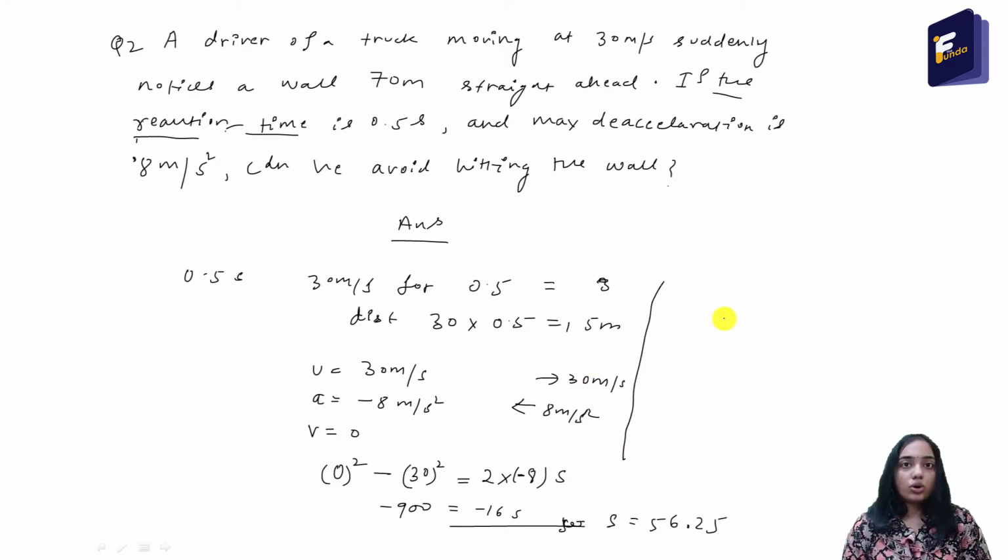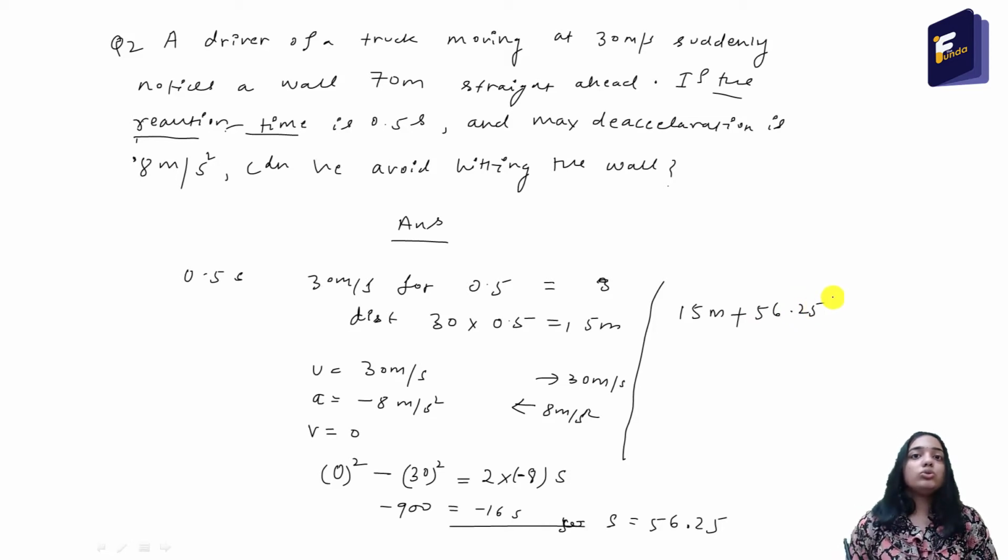So what is the total distance the truck has to cover to stop? First it went 15 meter before the reaction time, that is, before it could apply the brakes, it moved 15 meters, plus it has to move 56.25 meter to stop, that is, to decelerate from 30 to 0. It has to move 56.25 meter.